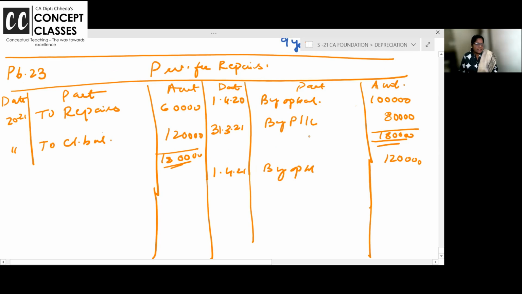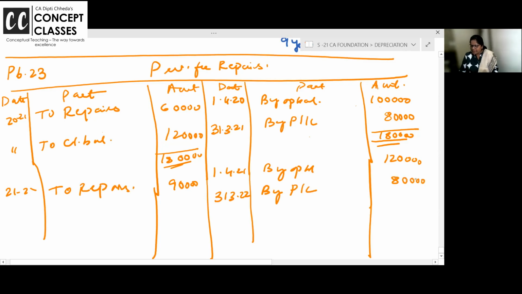Now, next. During the year 21 and 22, next year, actual repairs are given to you in the problem as 90,000. And again on March 22, you are putting in the P&L account 80,000.